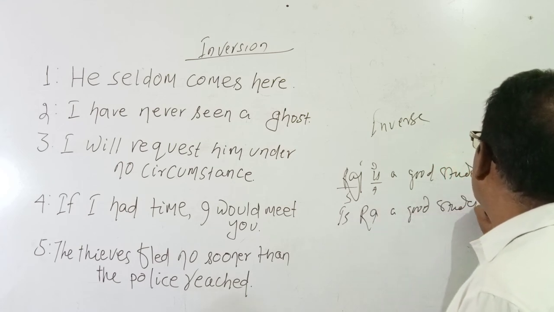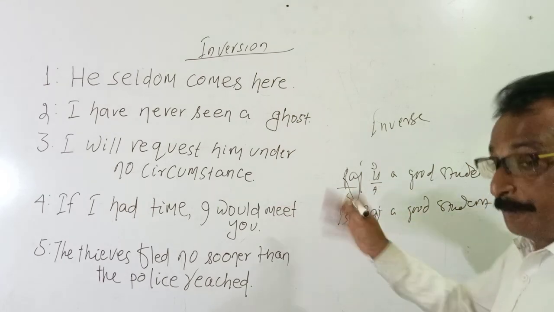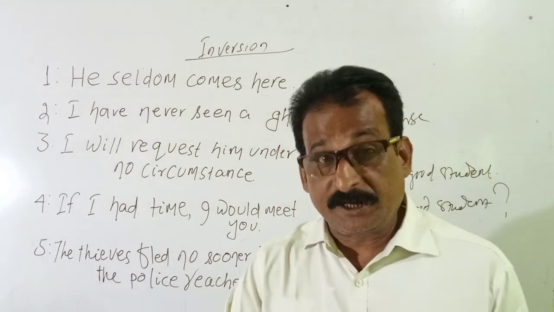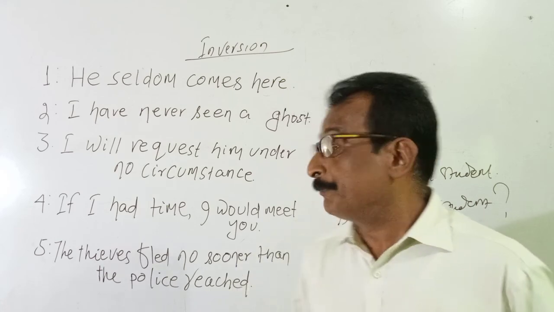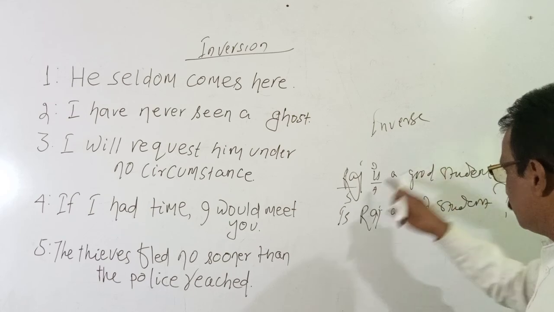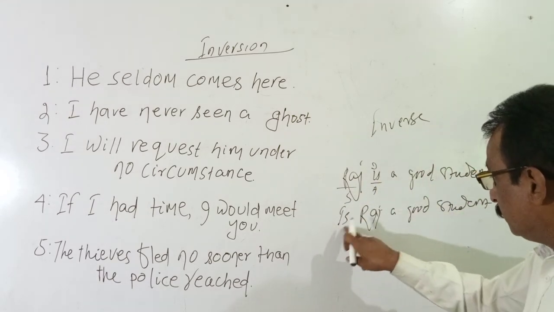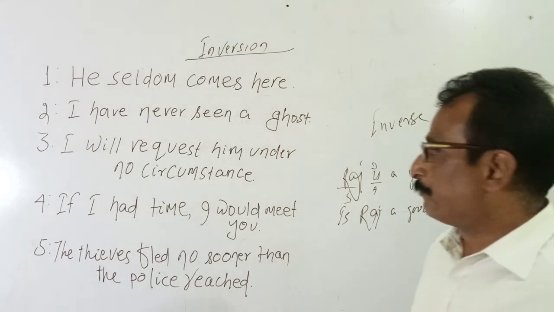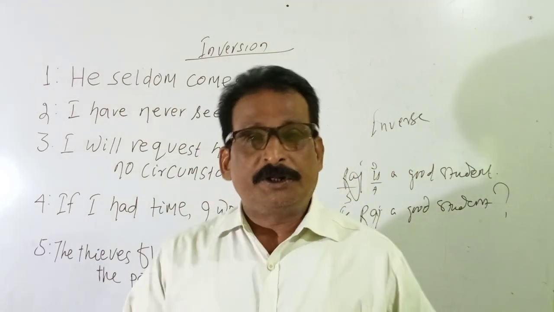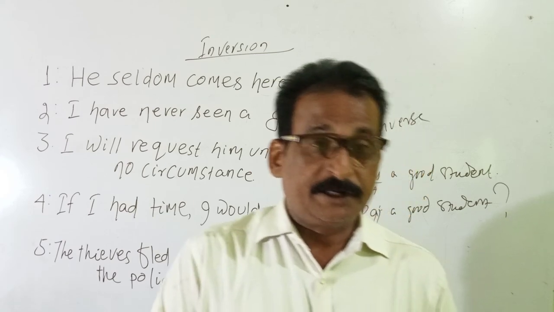So here we are inversing, or making opposite, the order of subject and auxiliary. In a positive sentence, first subject, then auxiliary. In an interrogative, first comes auxiliary, then the subject. So this is very simple, but what is the importance of studying these items in inversion?